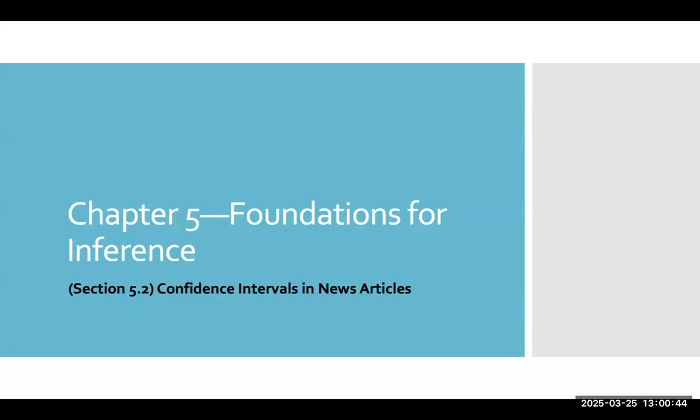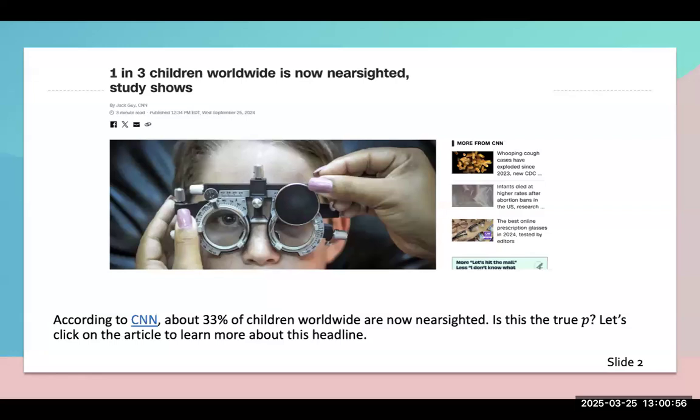Every day, we see statistics on the news and on websites. Let's analyze some of these real-world examples of statistics and see if what we learned about confidence intervals appears in these examples. Here I have an article that says 1 in 3 children worldwide is now nearsighted. This is an article that appeared on CNN, and 1 in 3 children is about 33% of children worldwide.